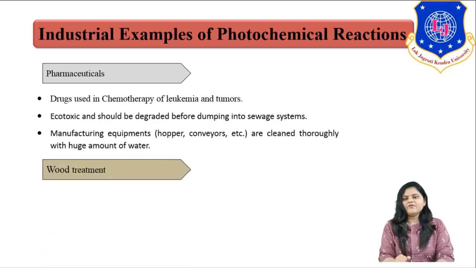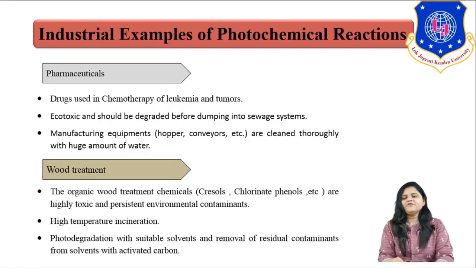Another example of a photochemical reaction is in wood treatment. In wood treatment, some phenolic compounds and some cresol-type components are used, right? So that is highly persistent in the environment and highly toxic. Persistent in the environment means it has a very long life in our environment and cannot easily degrade. And along with that, it is highly toxic in nature. So we always need to think about the treatment of phenolic and cresol-type components.